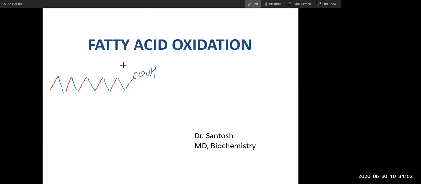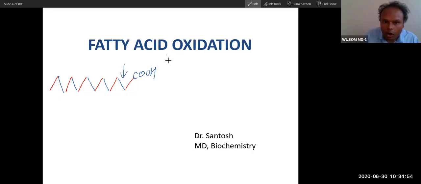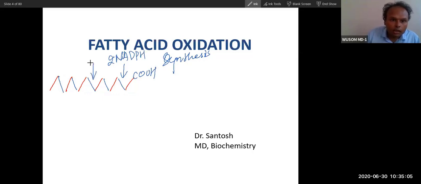Yes, sir. Here, in fatty acid synthesis, there is utilization of 2 NADPH for each bond. Here also 2 NADPH, 2 NADPH. So 1, 2, 3, 4, 5. So 5 means 10 NADPH will be utilized.